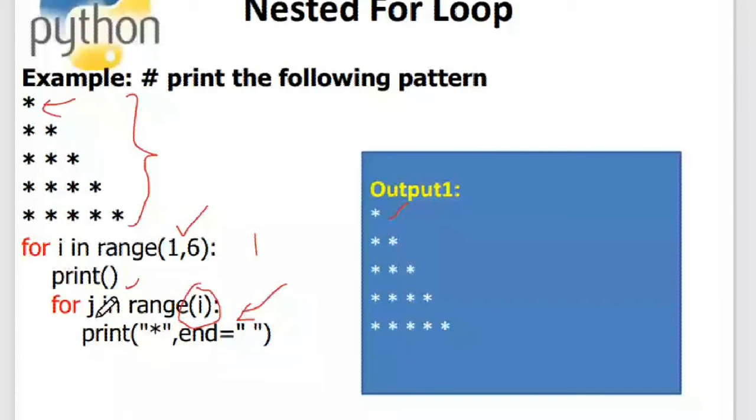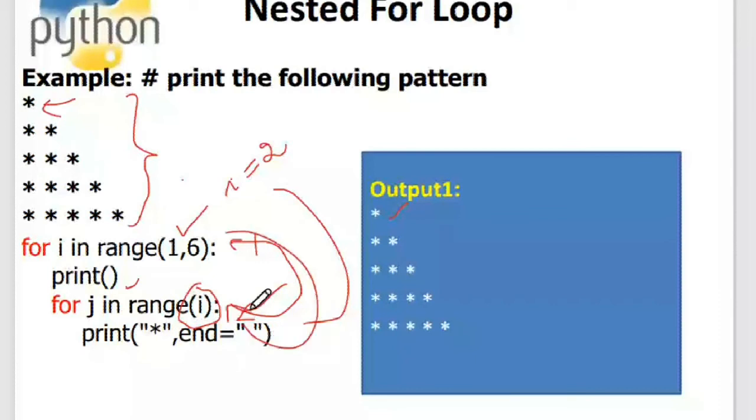So in the outer loop, what did we do? We have set the value of i now to 2. It checks whether i is in the range or not. Yes, of course, i is in the range, because the i value will iterate through the sequence of numbers from 1 to 5, that is, n minus 1. So the condition is true, and it again enters into the loop. Now j will iterate through 1 and 2.